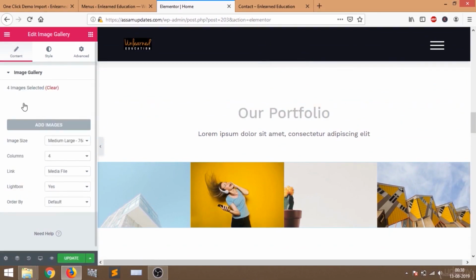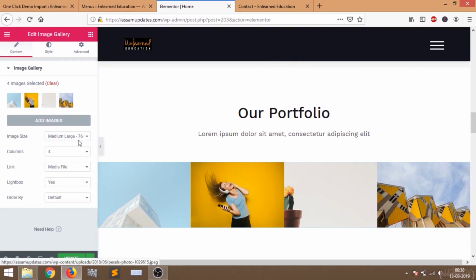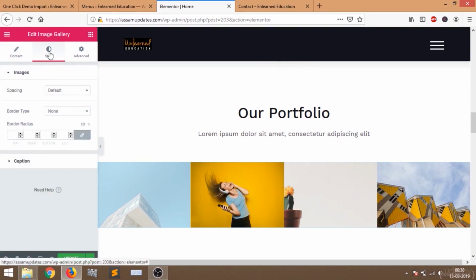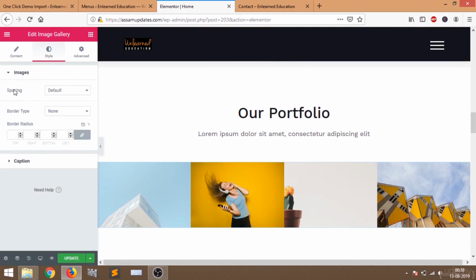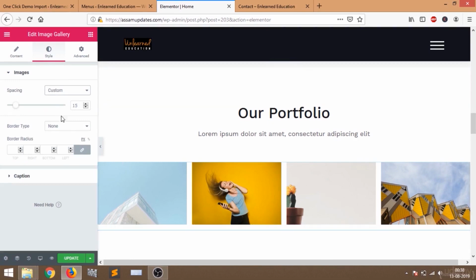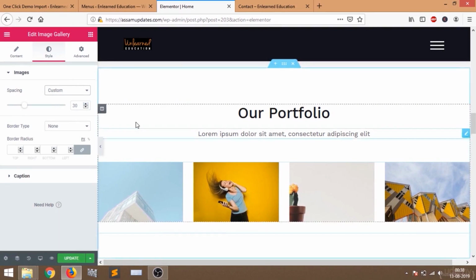Now you can see there are some images here. You can add more images by clicking this add images button, and if you want some gaps between these images, go to style, and then you can see spacing here. Instead of default, you can select custom, and then you can apply more gap between the images. I'll select 30. So this is looking good.